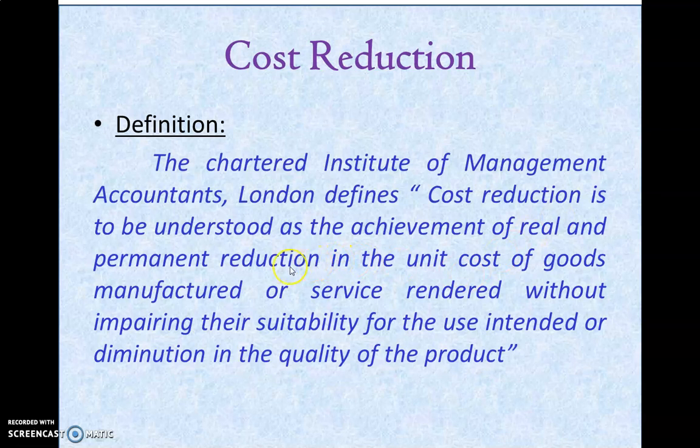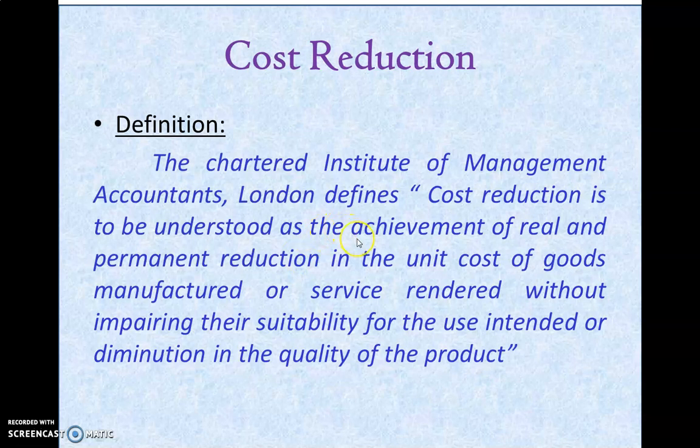The second one is called permanent reduction. The reduction must be a permanent one. For example, in our daily news, we can often hear the petrol and diesel price went down by 30 paise or 50 paise. This is not a real cost reduction because after a week it will increase by 3 rupees or 4 rupees. So based on this, how can we reduce the tariff rate if we run a transport business? Permanent cost reduction can be attained through improvement in methods of production from research.